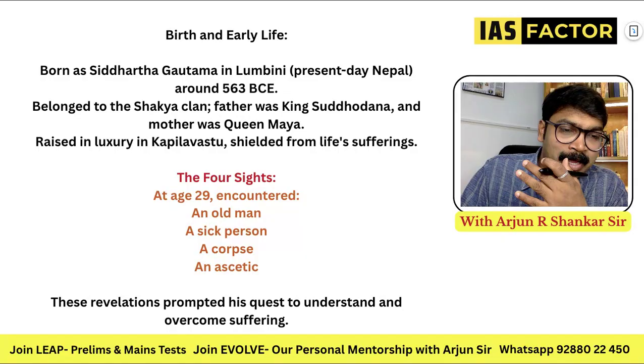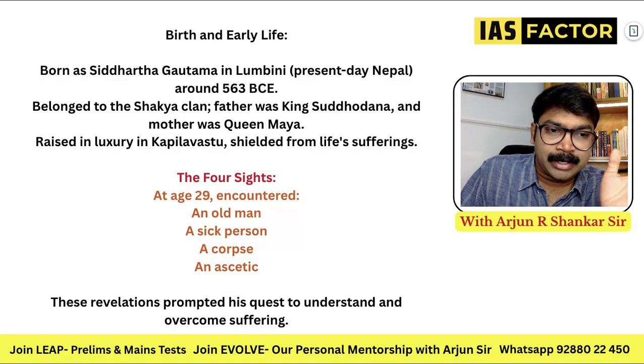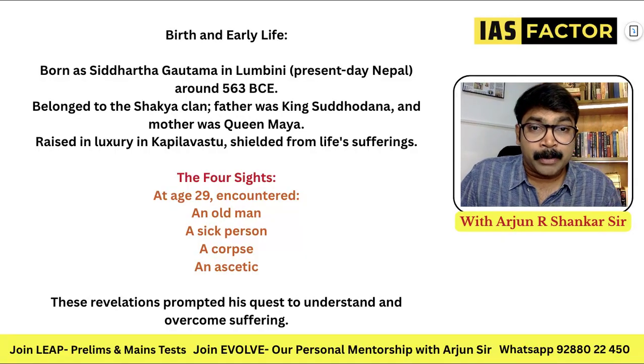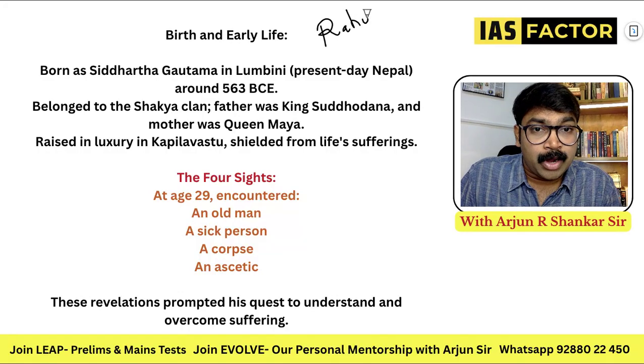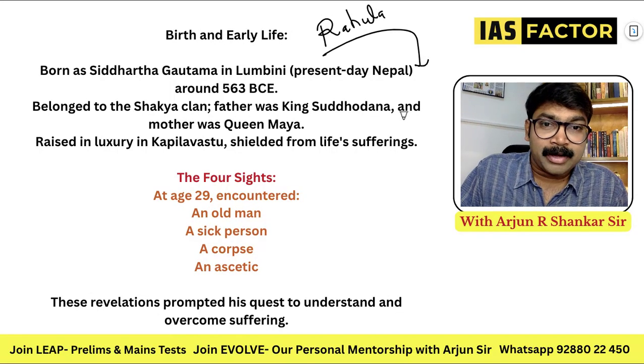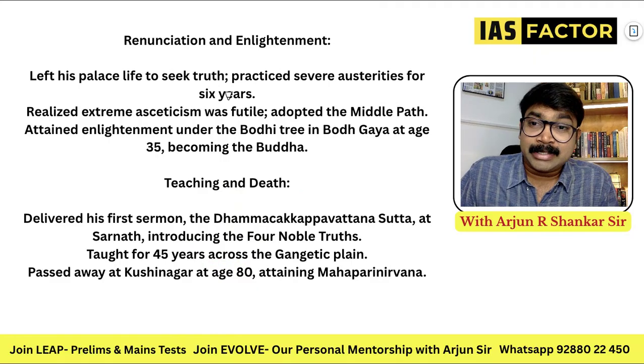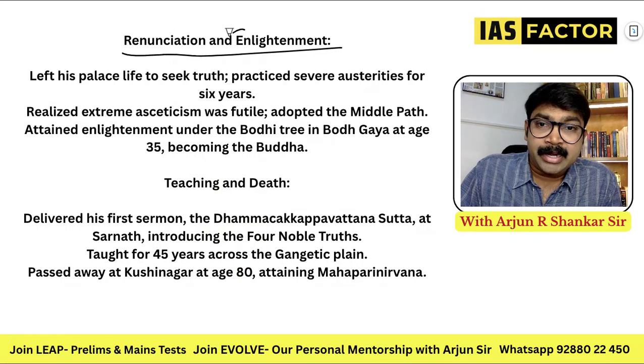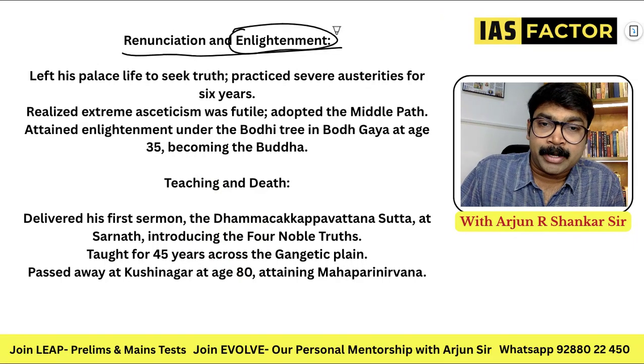He left everything behind: the luxury, the palace, the kingdom, his wife, his kid. Buddha's son's name is Rahula. That was also asked. Buddha's son's name was Rahula, so please always remember Rahula. And renunciation: he left his palace, Mahabhinishkramana, and he went in search of enlightenment.